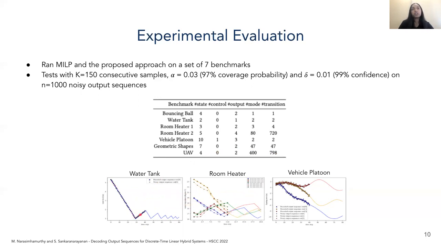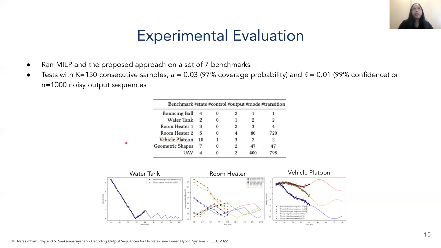The dots represent the noisy output sequences provided, and the solid lines represent the decoded state variables. We've also simulated the decoded state forward in time using the hybrid automaton to show one possible future trajectory. We've included some real world data sets and examples with control inputs as well.